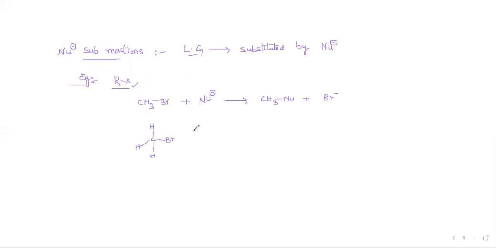CH3Br, when it is treated with hydroxide ion. As an example of a nucleophile, hydroxide ion is a nucleophile because it has a negative charge. This replaces the halogen, right? And it forms CH3, the carbon with 3 hydrogens, CH3, and in that place we got OH, plus Br minus, right? So halogen compounds are converted into OH compounds. What are OH compounds? Alcohols. So conversion of halogen compounds to alcohol is what type of reaction?